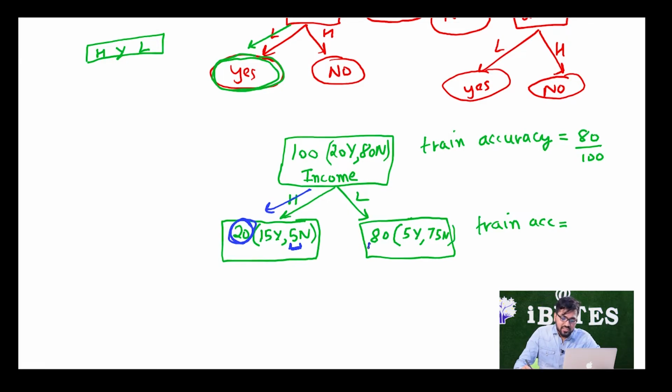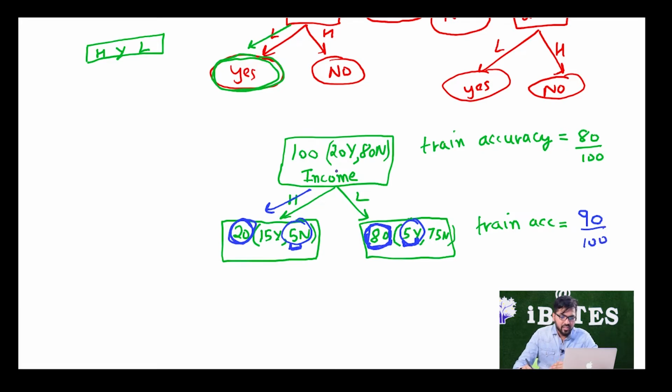Similarly, from all of these 80 people who have low income, I can see that 75 actually did not get the loan. So there are higher chances that people with low income do not get a loan. So I will predict no for all of them, all 80, right? So that means I will be making errors on these 5 points. In total, I will be making 10 errors, 5 from here and 5 from here, right? So my training accuracy is going to be 90 by 100.